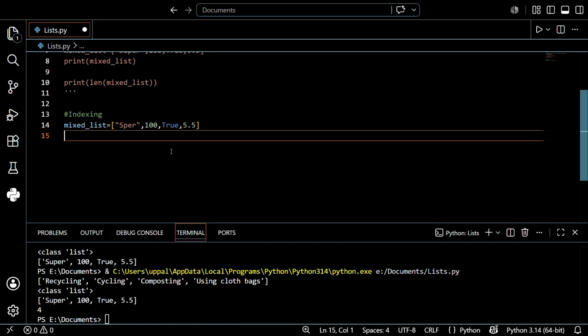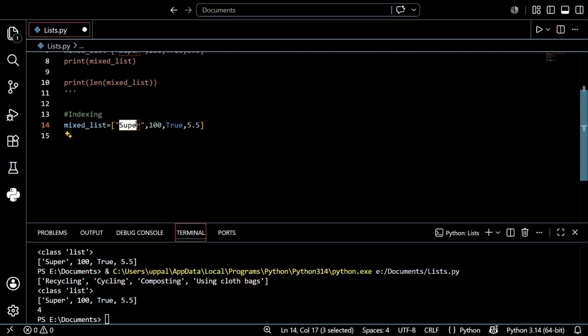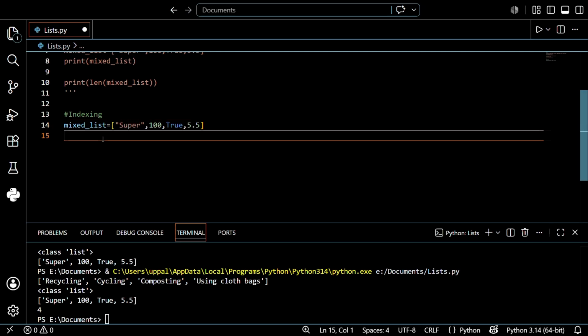Before that, I want to do one thing. I just want a particular one. Like see, this is super, right? I just want to print the super only in this list. How can you do it? First I want to explain it. After that, I will explain how to modify it. So don't worry, it's very easy. Please do not panic about it, because I want to go step by step. So don't worry.